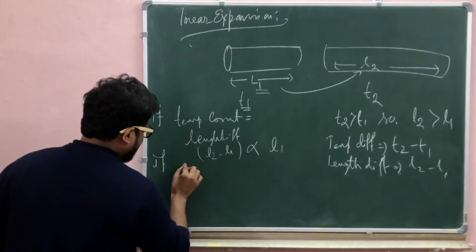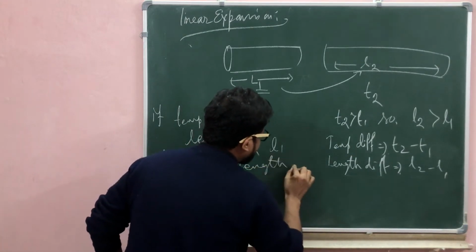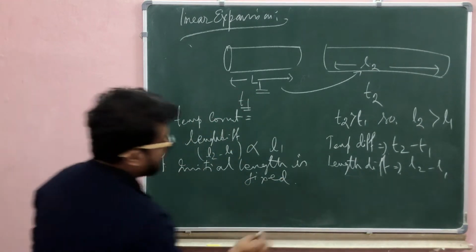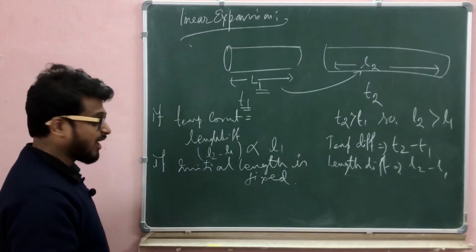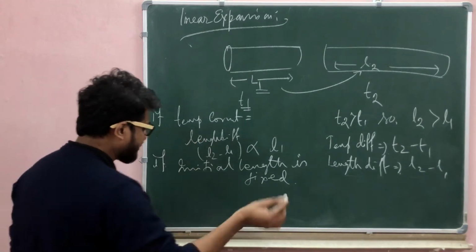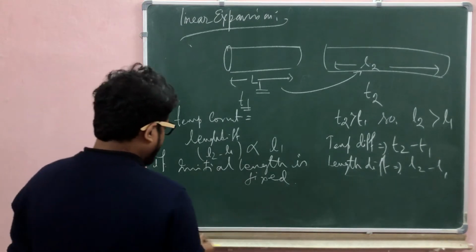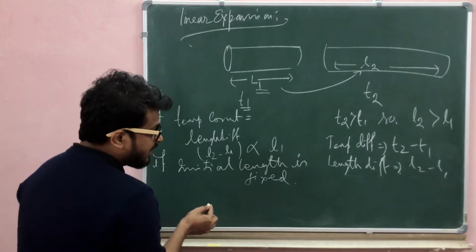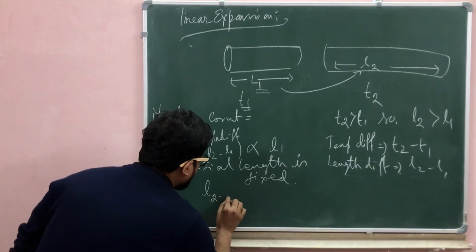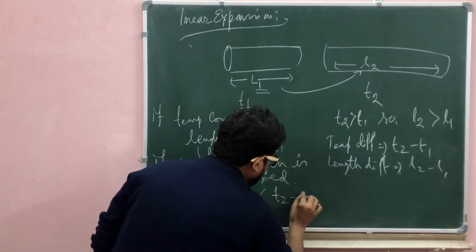And if the initial length is fixed, L1 at a certain value, any value, meter, centimeter or feet, anything you choose, then the length difference is directly proportional to the temperature difference. So L2 minus L1 is directly proportional to T2 minus T1.